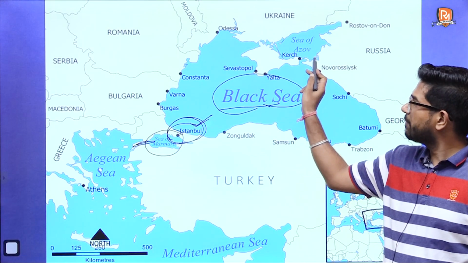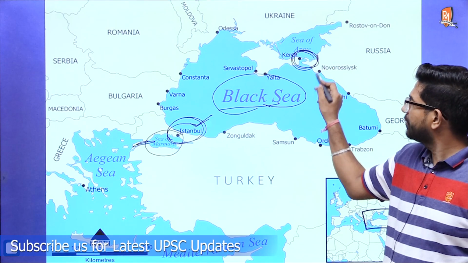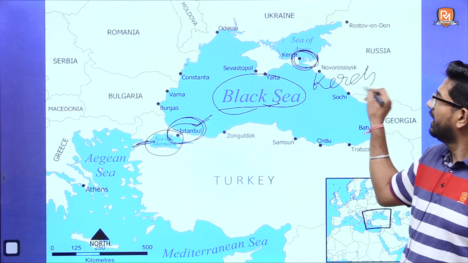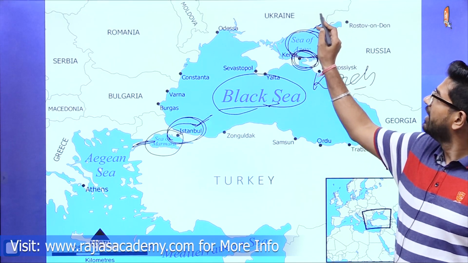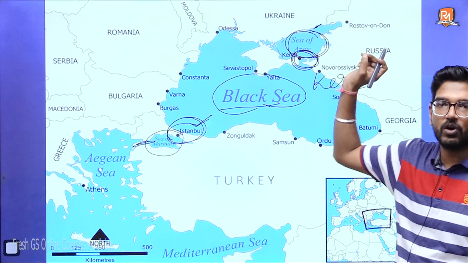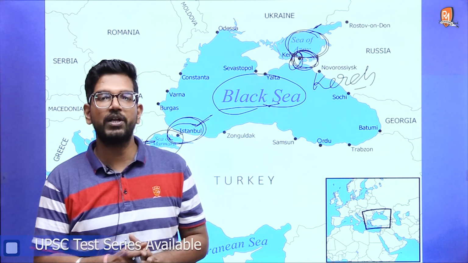Now let's talk about another important strait that is located in this part, that is the Strait of Kerch. This is your Sea of Azov, and nearby this area is the area which was captured by your Russia. So you have to name that also.